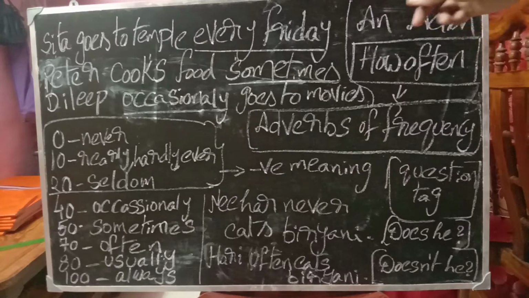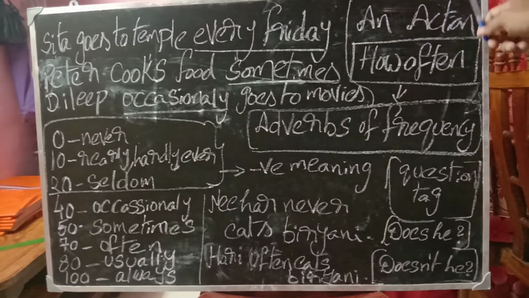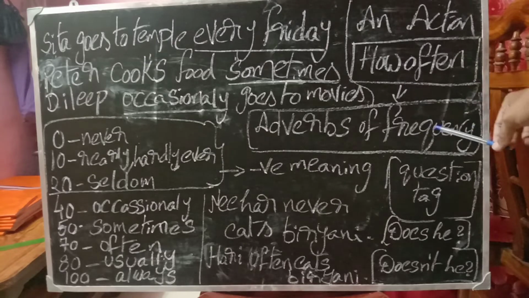So, if you question an action, how often does it happen, then the answer will be an adverb of frequency. Coming to adverbs of frequency, this is very important in English, because sometimes in question tags these frequency terms get us confused.